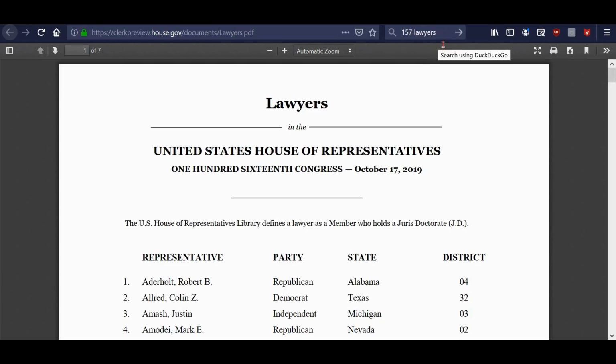157 lawyers total. And out of that 157, one of them is independent, and then 98 are Democrats. That leaves only 58, which are Republicans. So the Democrats have almost twice as many lawyers in the House of Representatives than the Republicans do. Very interesting, I thought, on that one.